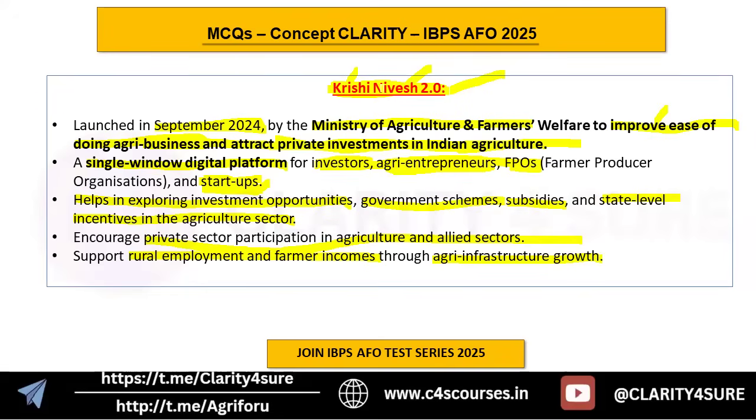Okay, so from the core agriculture static point of view, there is nothing to correlate from here, except for one, that you can study a little bit about FPOs. So if you know what is the major theme about FPO, according to our Indian rules and regulations, how many minimum number of members should be there in an FPO, what is the minimum number of members in general states, and what is the minimum number of members in an FPO for the northeastern states and hilly states. These are the two or three things that you can correlate.